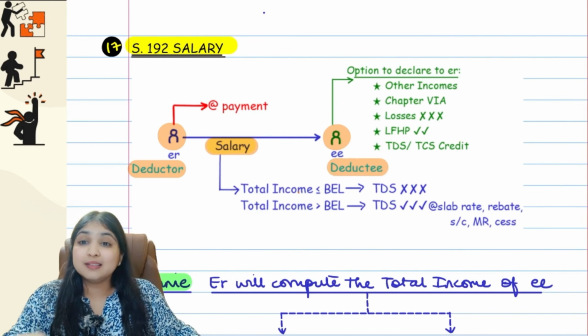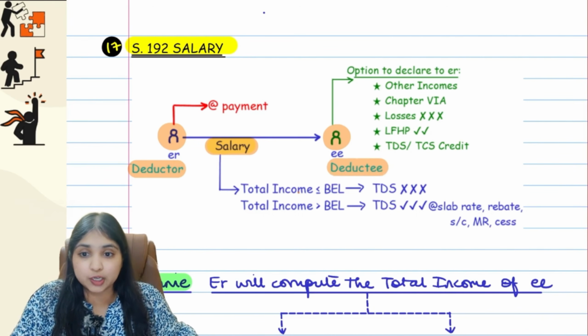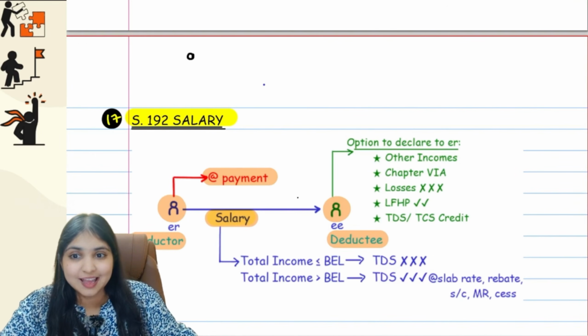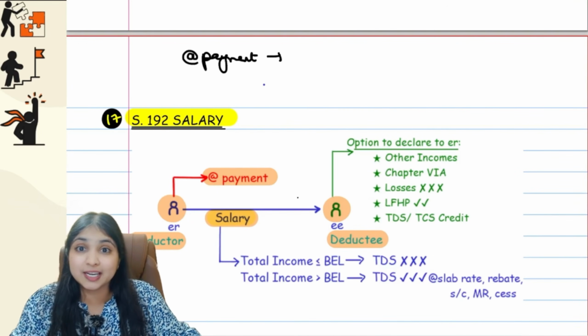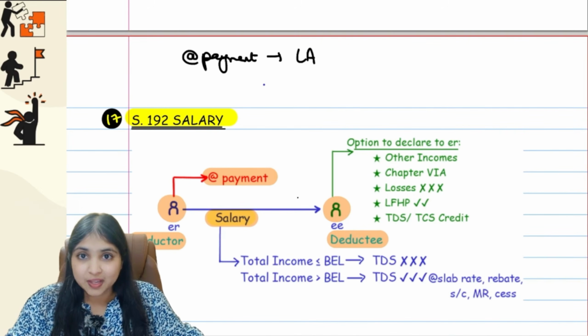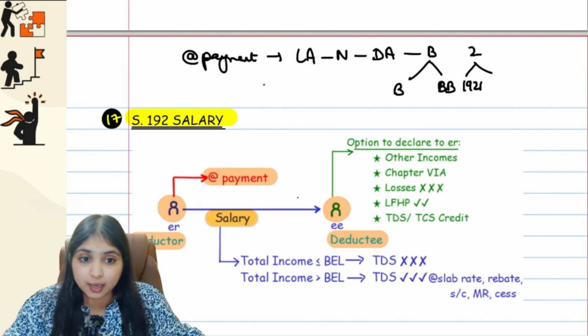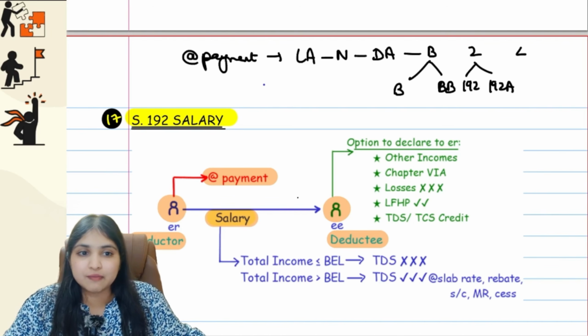Okay. Now when is tax going to be deducted in section 192? Here we will deduct tax at the time of payment. Come on everybody, again, what are the sections where we deduct tax at the time of payment? What was your hint? Land dab 24, 194LA, 194N, 194DA. Then in B we have two sections, B and BB. Then in 2 we have two sections, 192 and 192A, and then we have 194.